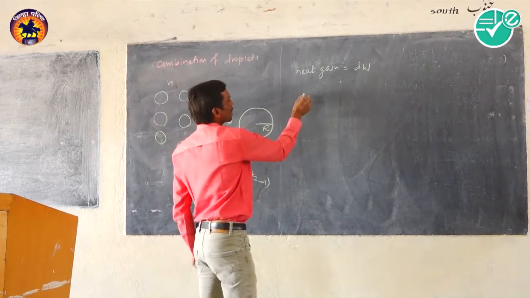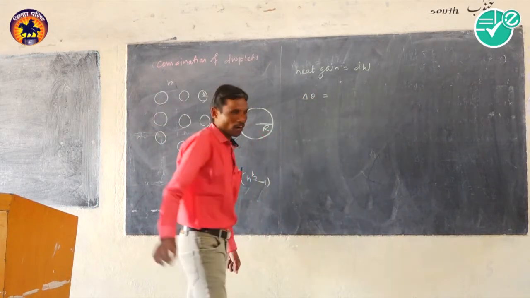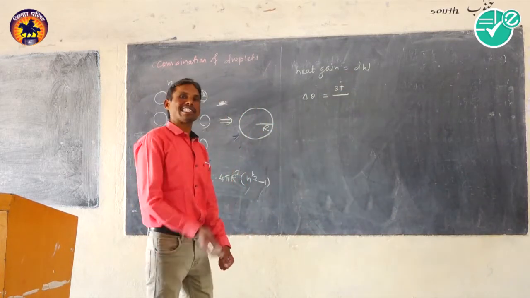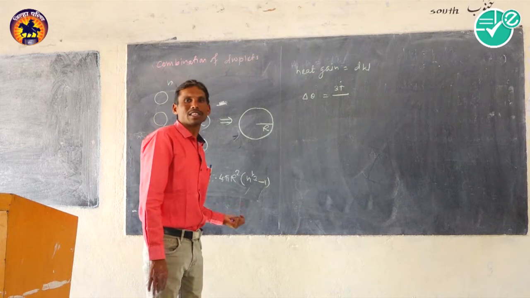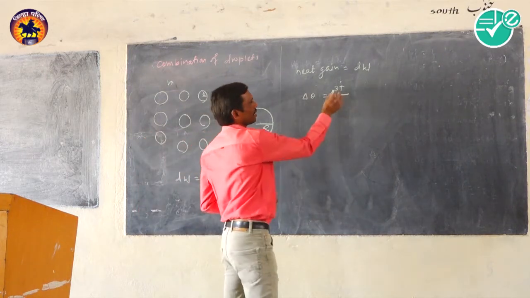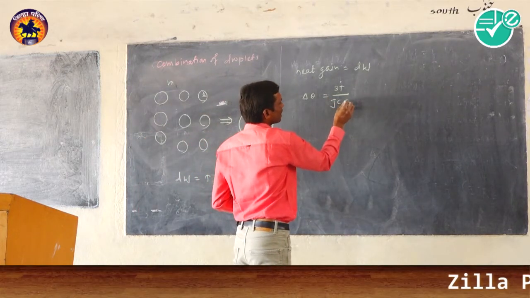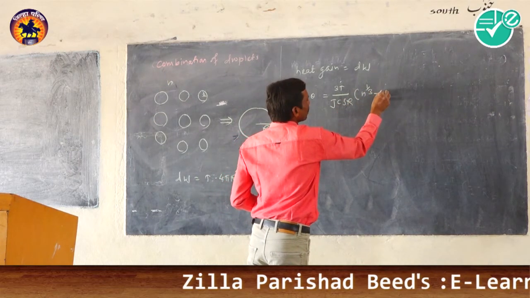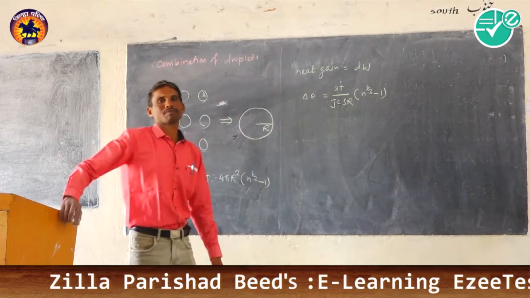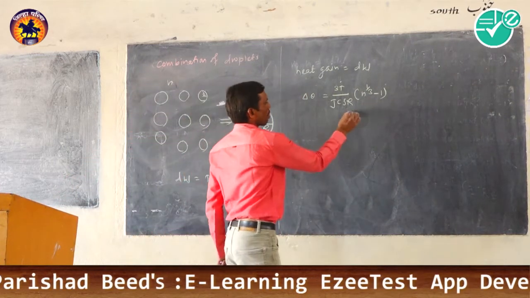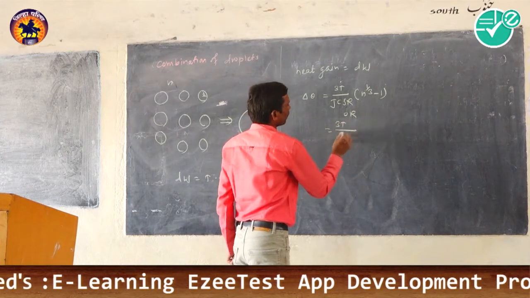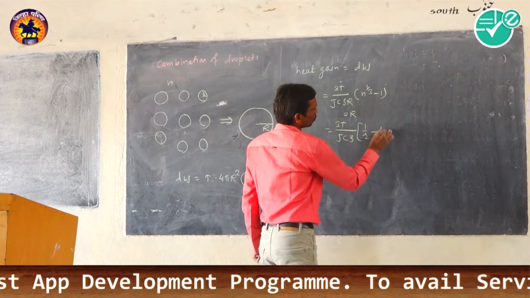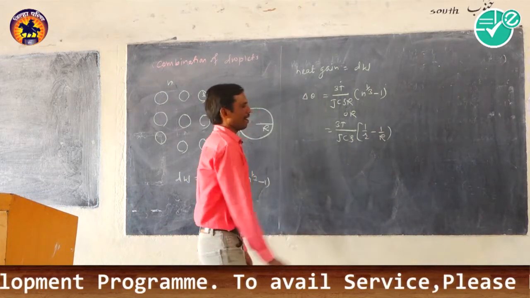And by solving this, the rise in temperature of that drop is calculated in the similar way as we derived in the previous case. That is 3T divided by J C rho R in bracket n raised to 1/3 minus 1, or that is equal to 3T divided by J C rho in bracket 1 by small r minus 1 by capital R.